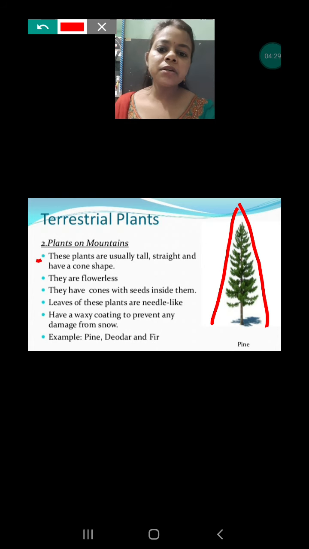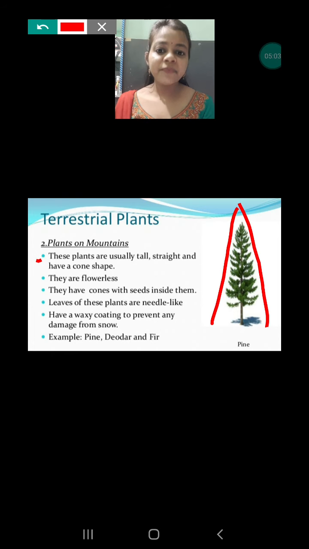Okay, the first, these plants are usually tall, straight, and cone shaped. Every plant growing in the mountain is tall, straight, and conical in shape. Why? They are tall so that they can raise their body from the very cold climate. The ground is very cold and sometimes it is covered with snow. Mountains can have a climate from cold to extreme cold, and in that condition the plant also has to survive.